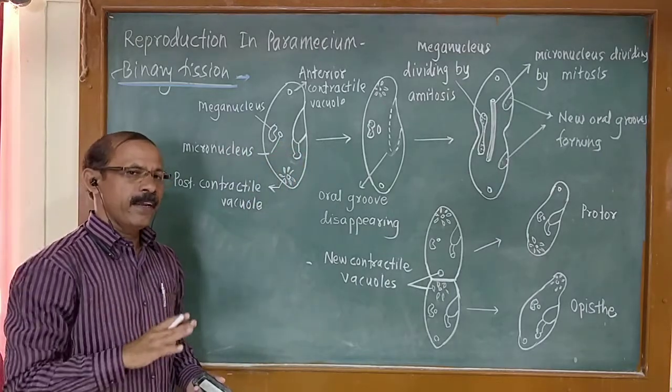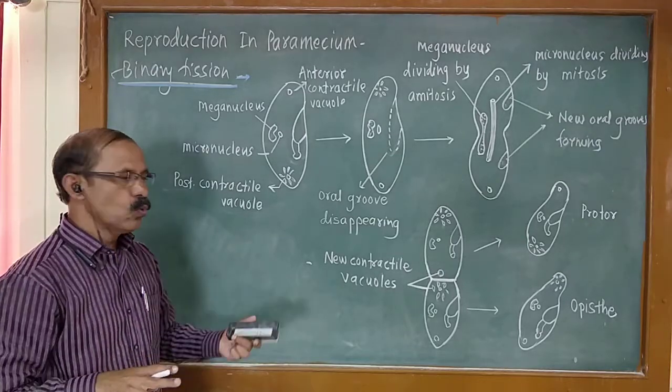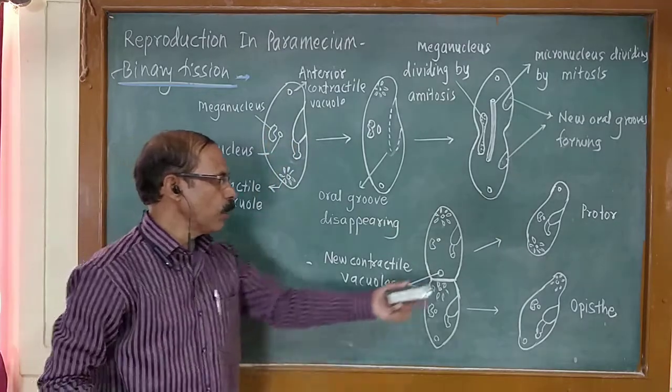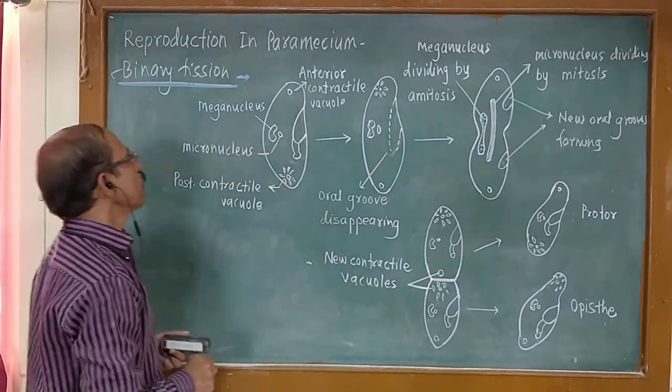In binary fission, two Paramecia are formed at the end. From a single Paramecium, two daughter Paramecia are formed.